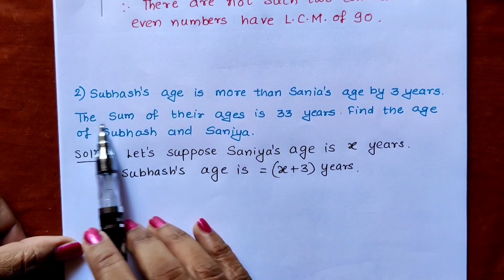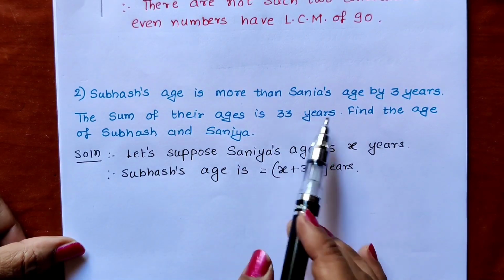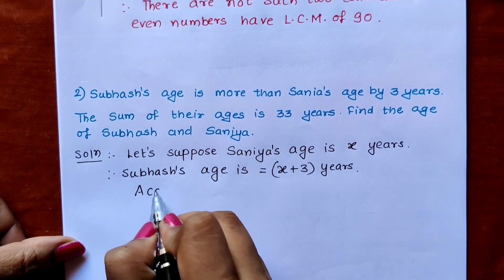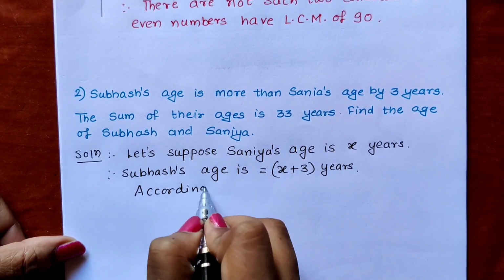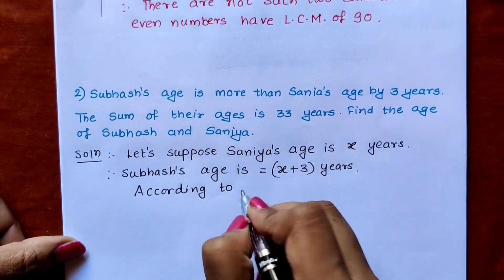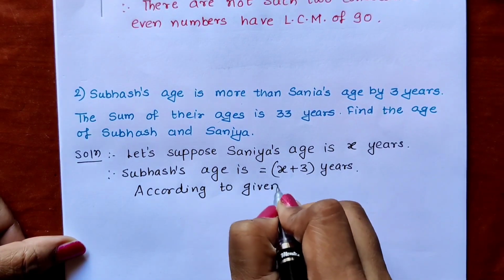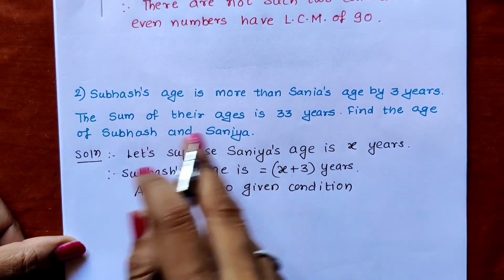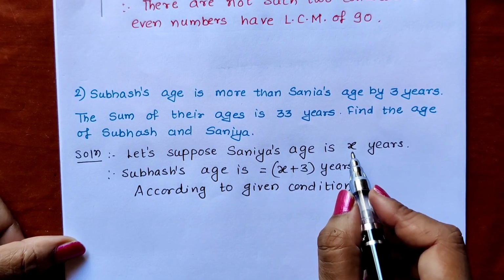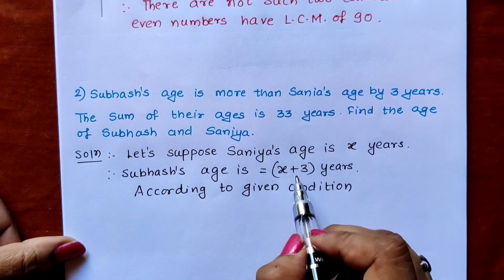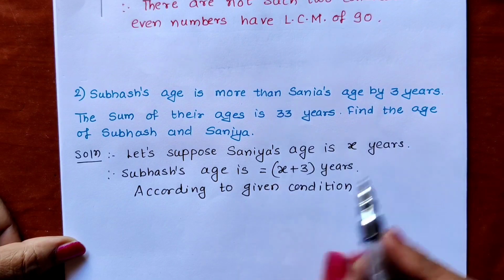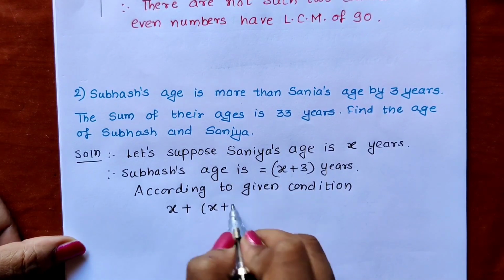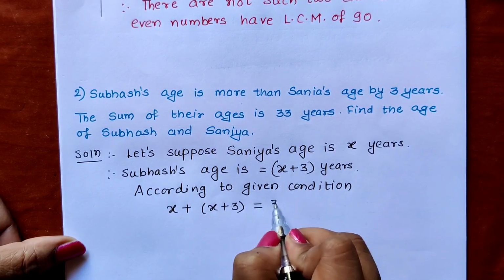The next sentence is, the sum of their ages is 33 years. Sum means total. So according to the given condition, what is the condition given? Sum of their ages, that means Sania's age plus Subhash's age. What is the sum? 33. So Sania's age is X plus Subhash's age is X plus 3. Their total is 33.